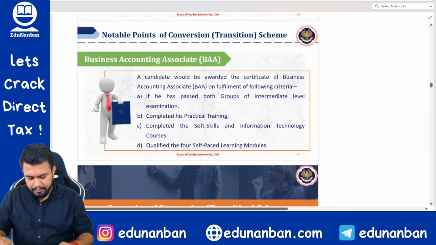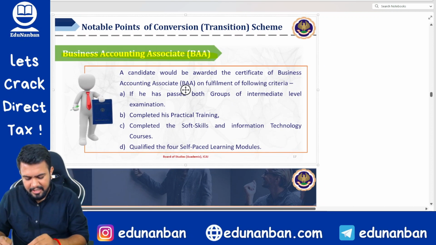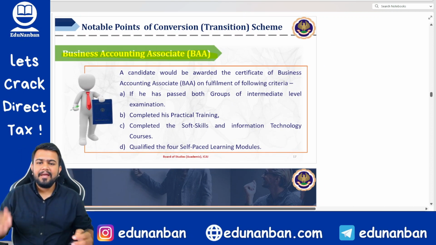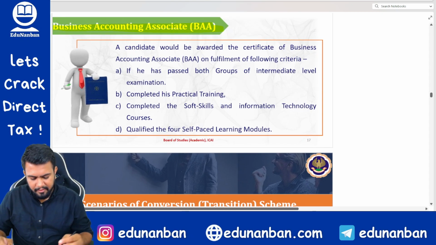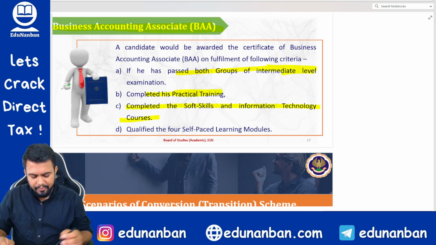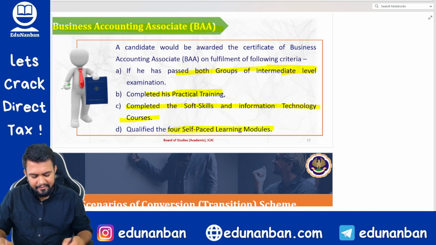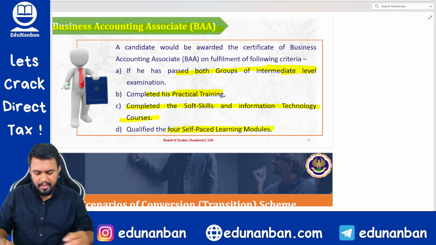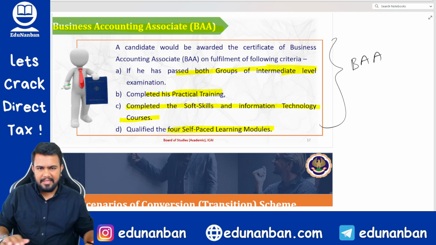Fine. Now, Business Accounting Associate. Business Accounting Associate certification will be given by ICAI if you are eligible. Okay, how will you be eligible? Number one, you should have passed both groups of intermediate. You should have completed your practical training. You should have completed the ICITSS and AICITSS and also qualified the 4 self-paced learning modules. If all these conditions are satisfied, you can get the BAA Business Accounting Associate certificate from ICAI.